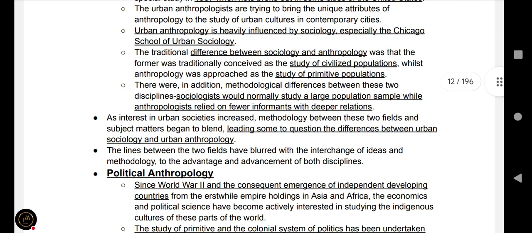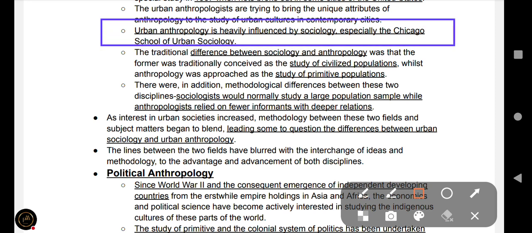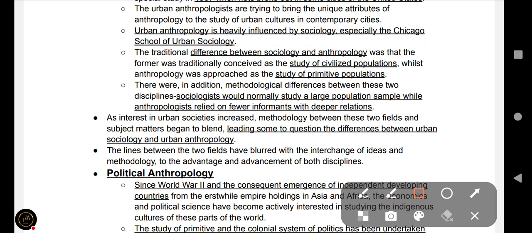Urban anthropology is heavily influenced by sociology, especially the Chicago School of Urban Sociology. So you can remember this.